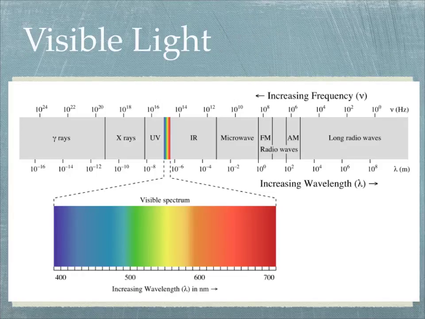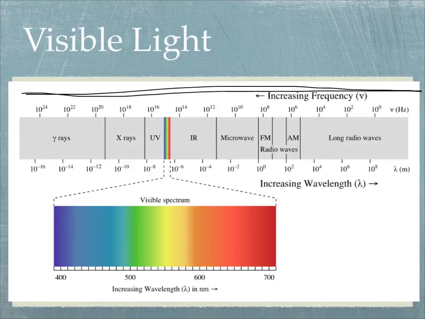Here's visible light, and look at this whole spectrum all the way across here. See how big that is? Visible light is just this little bit right here, and of course they expanded it below. But that's just the little bit that we can see. We can't see any of those other rays. You can see all the rays given here: gamma rays, X-rays, ultraviolet, infrared, and microwaves, which I didn't talk about but they fit right there. Then radio waves, and longer radio waves, and so on. So this is your spectrum.